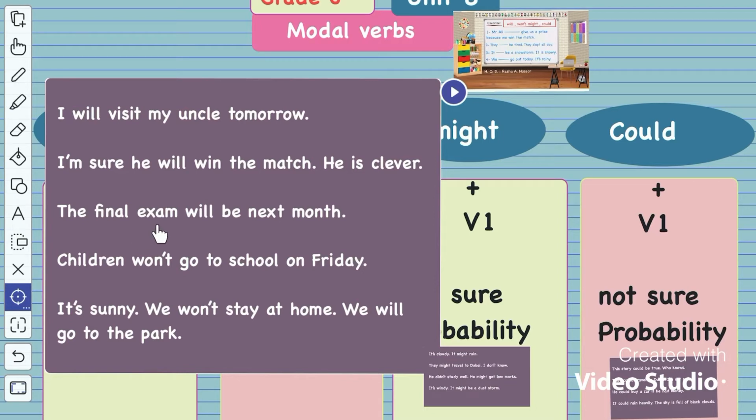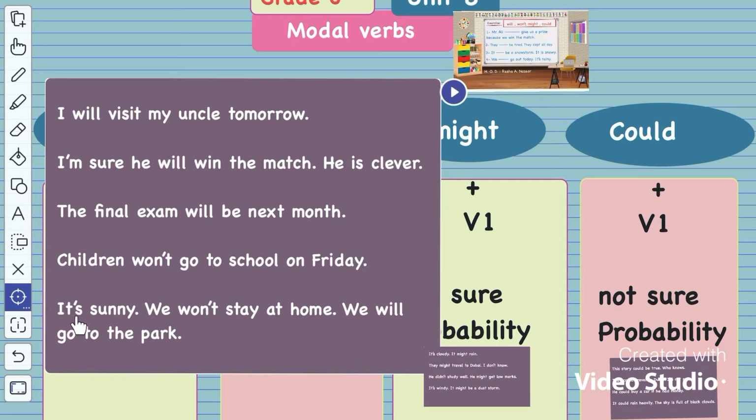The final exam will be next month. Of course, this is a fact. So I'm sure it is a fact. So here the final exam will be, it is an exact time, next month. So this is about the exam. The final exam will be. Children won't go to school on Friday. Of course, I'm sure that children will not go to school on Friday because it is a holiday. This is our weekend. So here, children won't go to school on Friday.